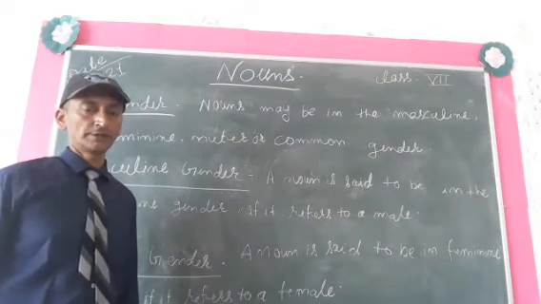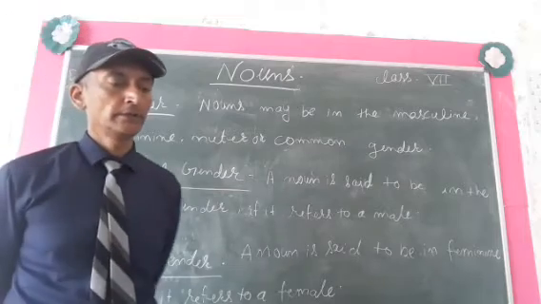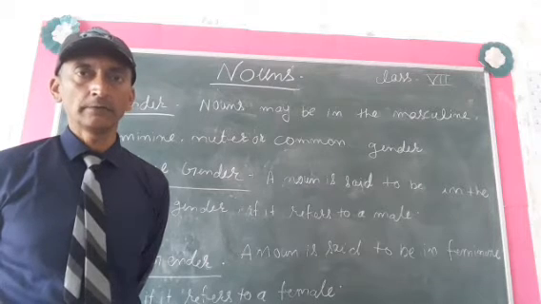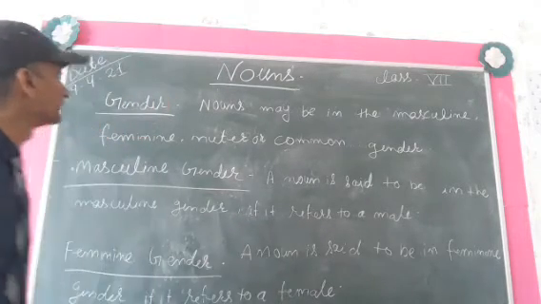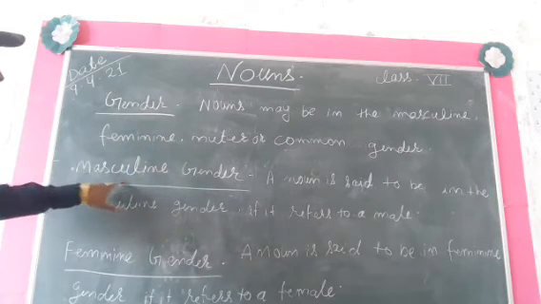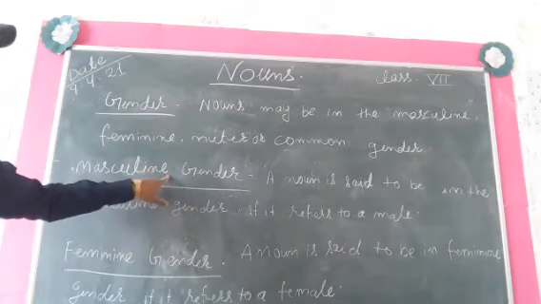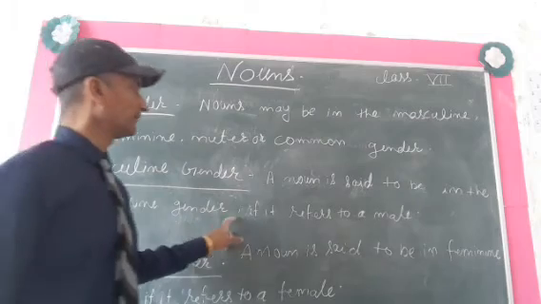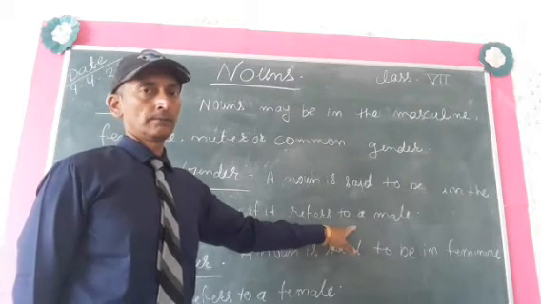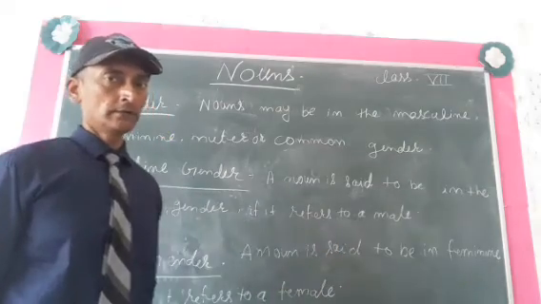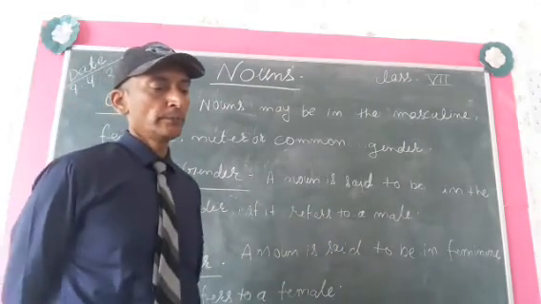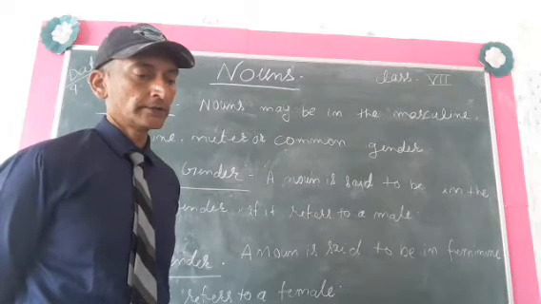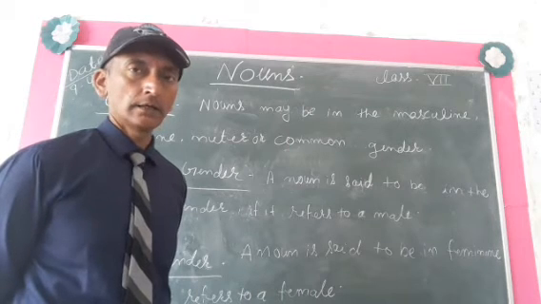Now we will read about gender. Nouns may be in the masculine, feminine, neuter or common gender. Okay, so one by one we will take it and we will learn something about it. So first, masculine gender. A noun is said to be in the masculine gender if it refers to a male. Okay, when we are talking about a male, it would be an example of masculine gender. For example, man, tiger and uncle.